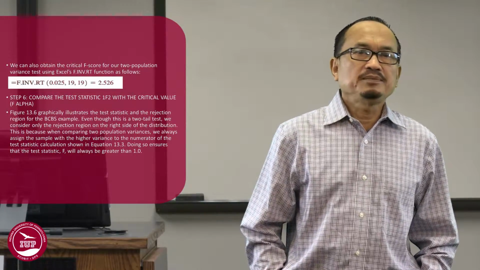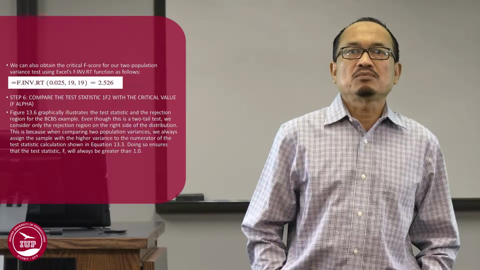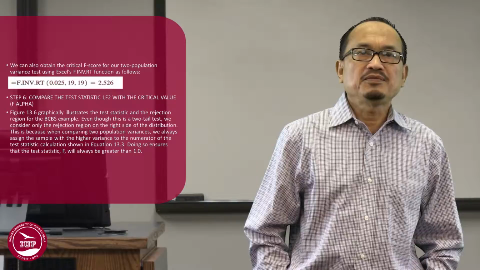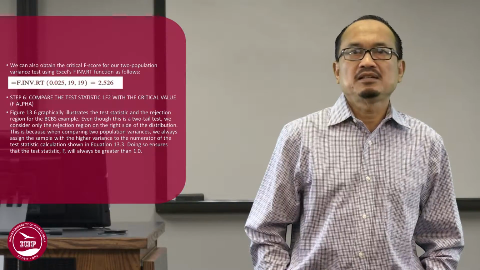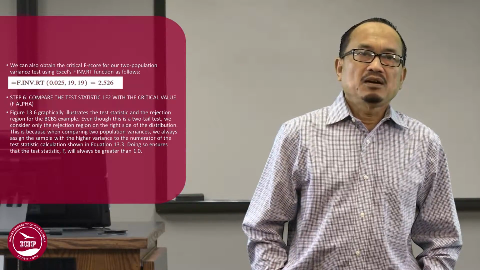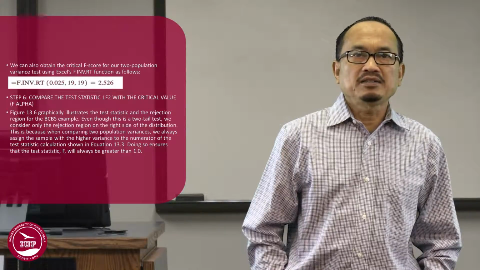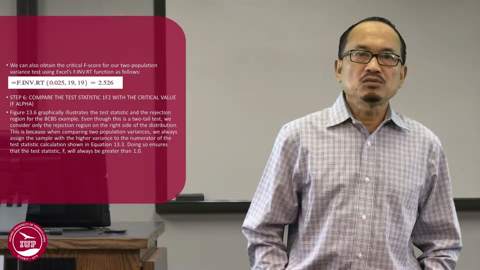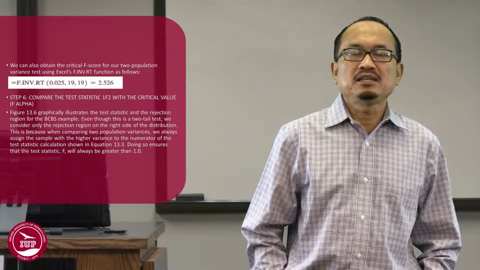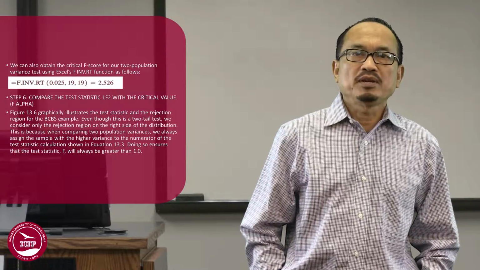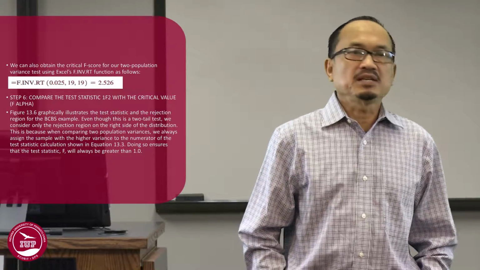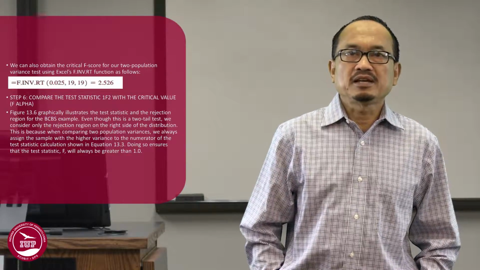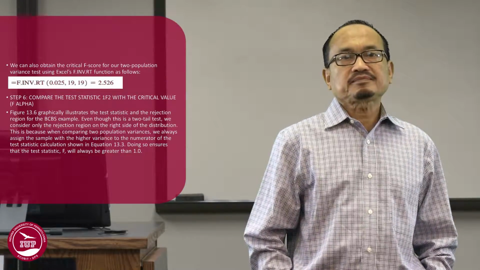We can also obtain the critical F score for our two population variance tests using Excel's F.INV.RT function as follows. F.INV.RT inside parentheses 0.025, 19, 19 is equal to 2.526. Step 6. Compare the test statistic F with the critical value F alpha.